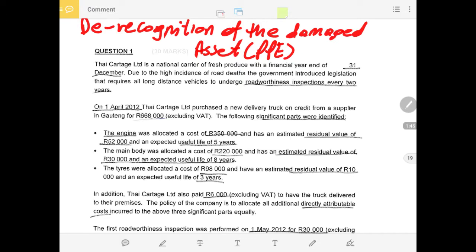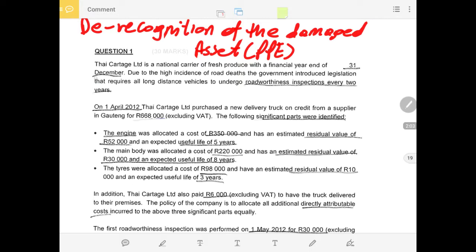Then it says Thai Cartage Ltd is a national carrier of fresh produce with a financial year ending 31st of December.